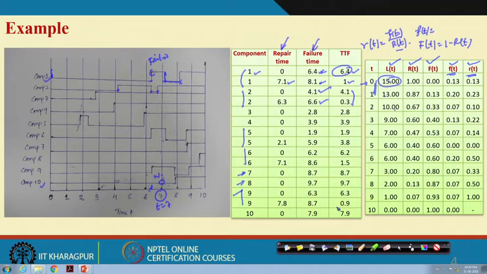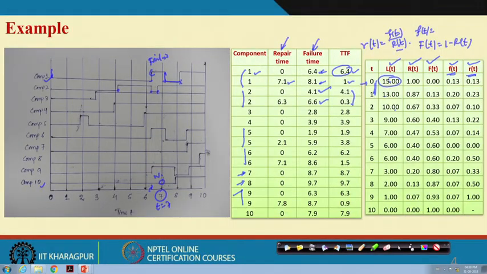But interestingly, what will happen under such a combined process is that reliability, density or failure rate are not the only parameters that describe the properties of the component from the failure and repair process point of view. In fact, if we talk about reliability, by the definition of reliability, let us talk about component 1.